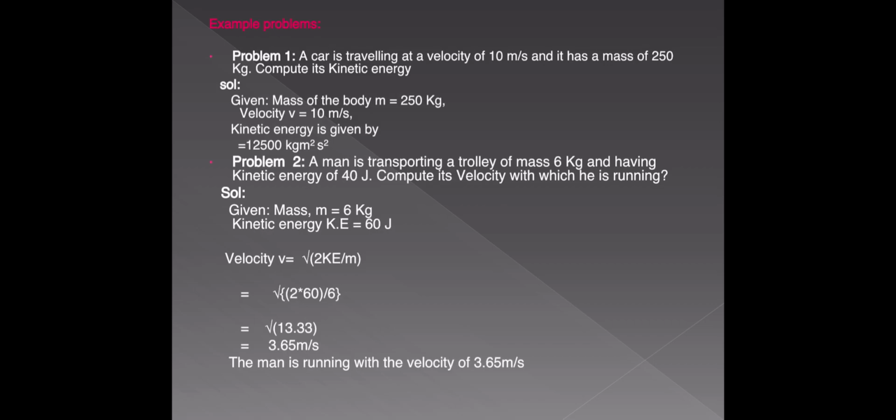So that is 3.65 meters per second. The velocity of the man, or the velocity of the trolley, is 3.65 meters per second. So this is about kinetic energy.